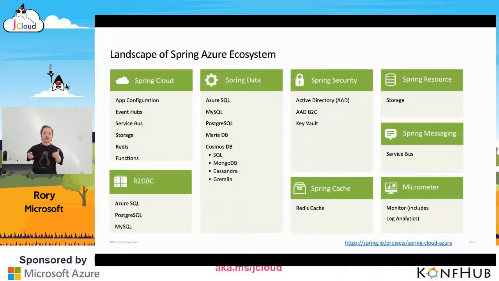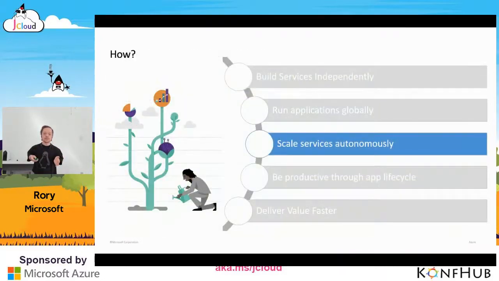Next, we have Spring Key Vault, which can be used to easily store and tightly control access to tokens, passwords, certificates, API keys, and other secrets. And you can see from this ecosystem here, we provide Spring integration libraries in an idiomatic way for nearly all of those ecosystem requirements.